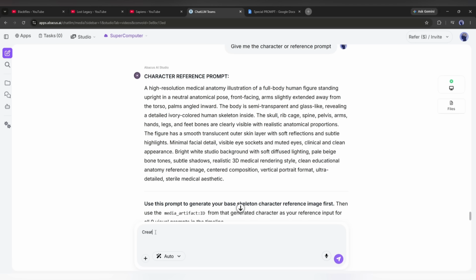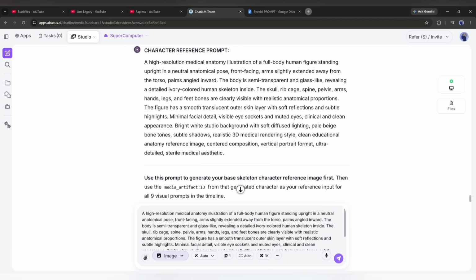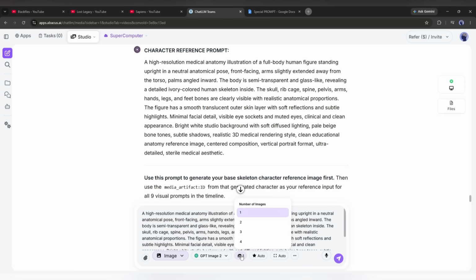You can just type create an image and then enter the prompt. The LLM model will select the best model for you and create the image. However, I will go with manual mode, so I am selecting the image generation feature from here. Now, I will enter the prompt. After that, I will select the image generation model. You will find all the popular and powerful models. I am selecting the GPT Image 2 model.